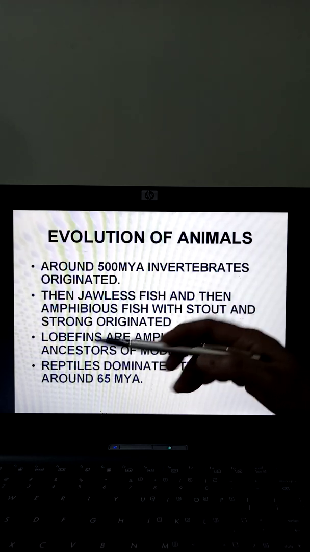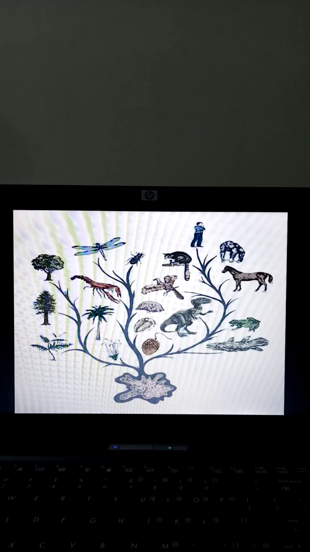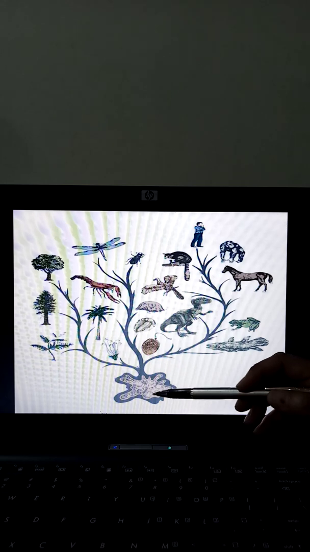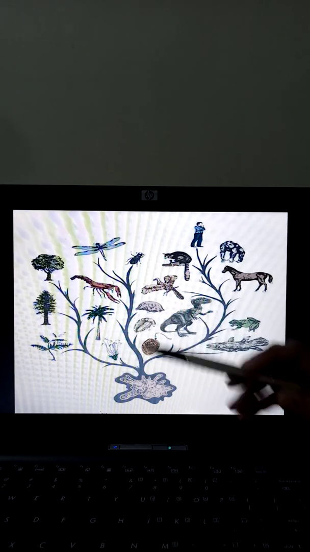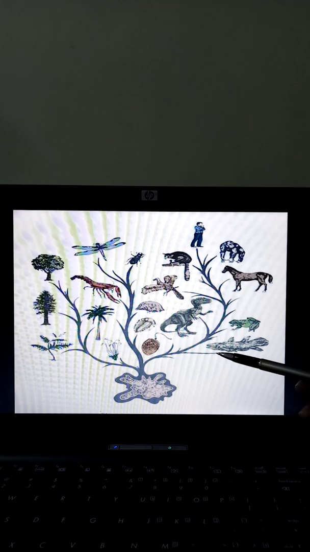Before lobe fins, they originated from jawless fishes. Let me show you the tree. It was expected that from simple unicellular organisms, other organisms started developing. And when we come down to this side where the animals have developed, the first known creatures were some kind of jawless fishes.